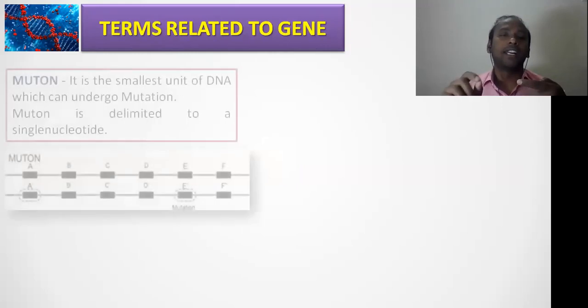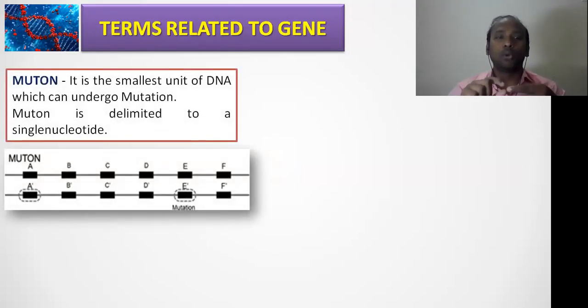Then the third one is muton, right? The muton is the smallest unit of DNA which undergoes mutation, right? Friends, we all know about mutation. Mutation is a sudden change in the gene structure, right? It is delimited to a single nucleotide, right? Which we call SNP. If it is a single nucleotide, we call it SNP, single nucleotide polymorphism, and there are many different terminologies which are related with the muton.